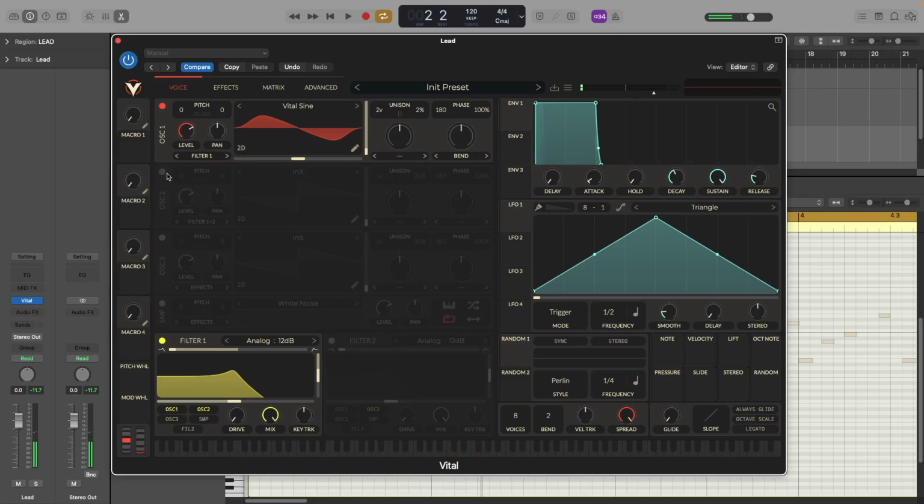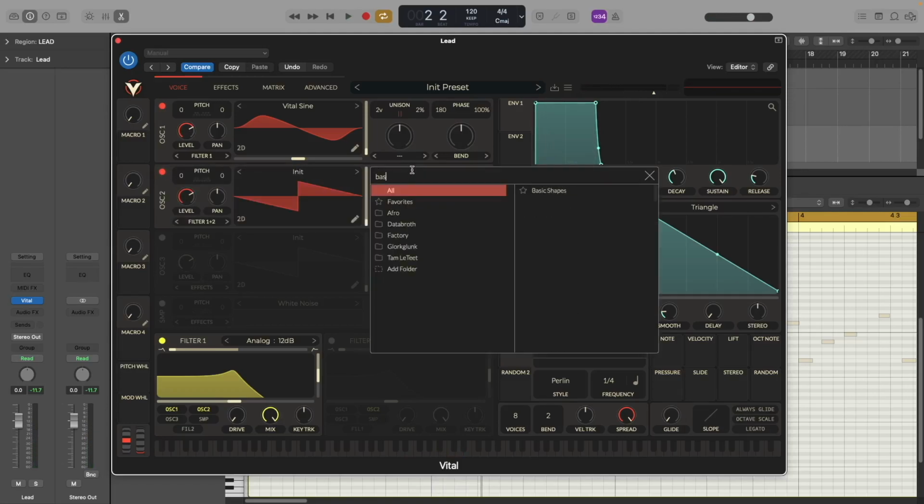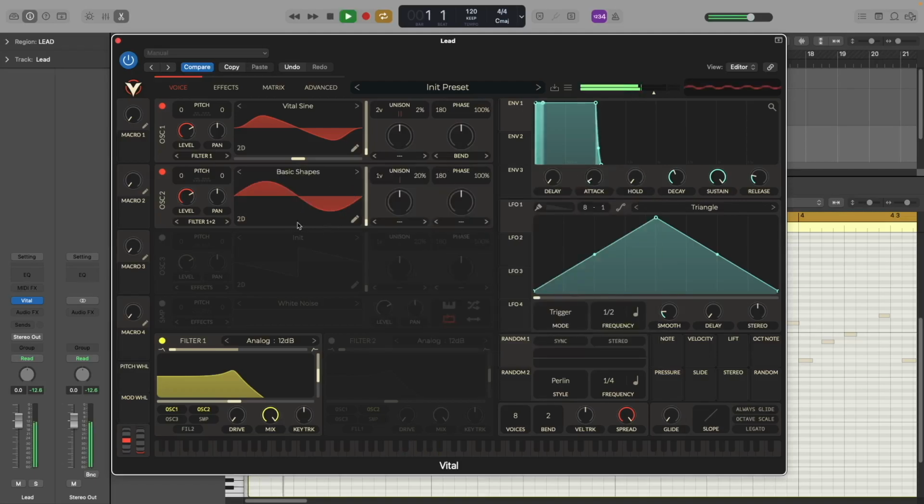Alright, so now let's go to oscillator 2, let's turn it on, and let's select the basic shapes wavetable. Let's add a little bit of unison. And now let's turn on the sample noise oscillator and let's just turn the level to 0, and we're going to be using this to add a little bit more punch to the sound.